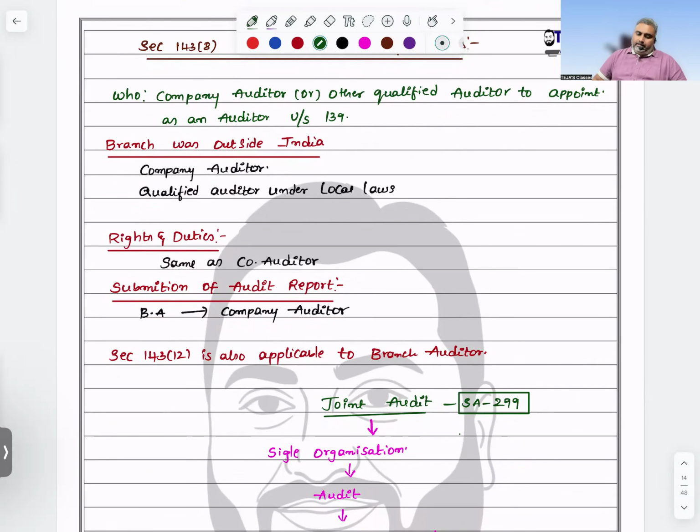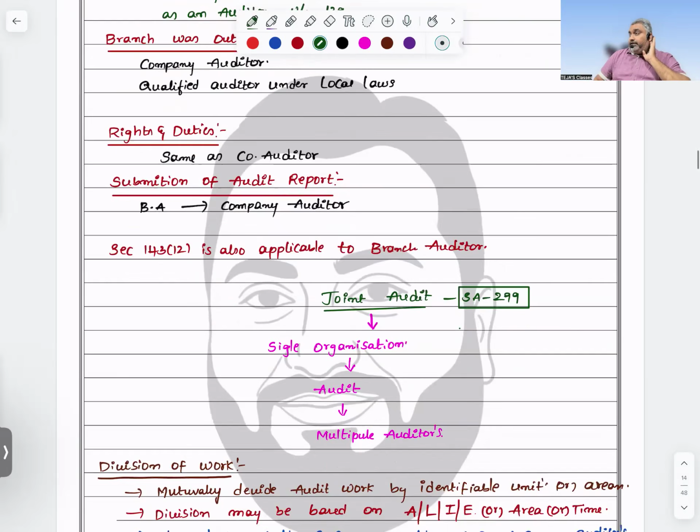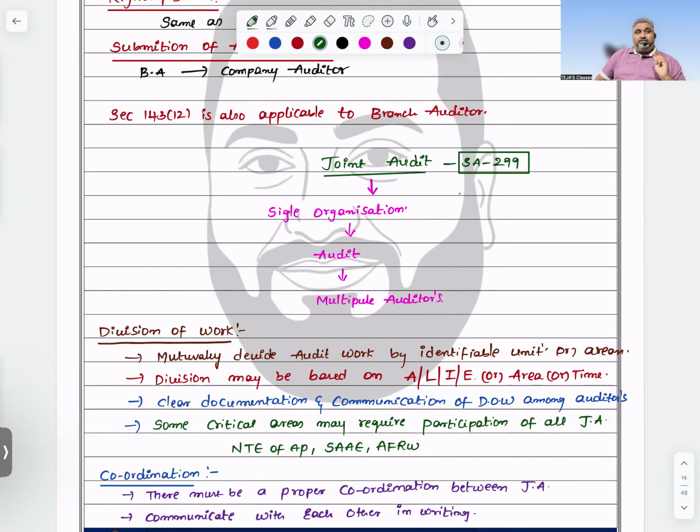Next, joint audit, another most important question, which they repeatedly ask. When does joint audit come into the picture? When one entity appoints two or more auditors for the performance of an audit, you may call it a joint audit. The persons who are doing the concerned audit are the joint auditors.